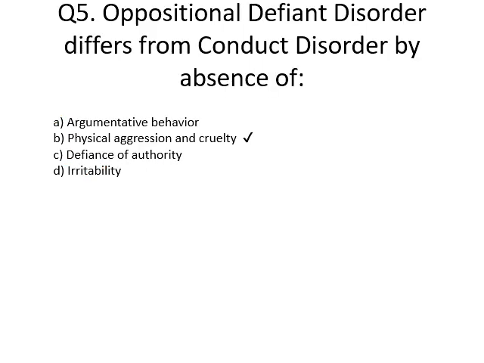Next, question number 5. Oppositional defiant disorder differs from conduct disorder by the absence of: option A, argumentative behavior; option B, physical aggression and cruelty; option C, defiance of authority; option D, irritability.